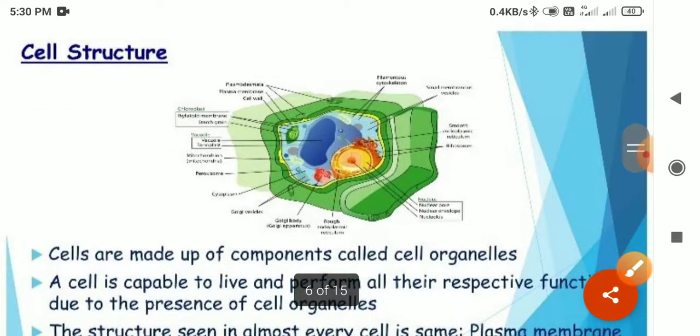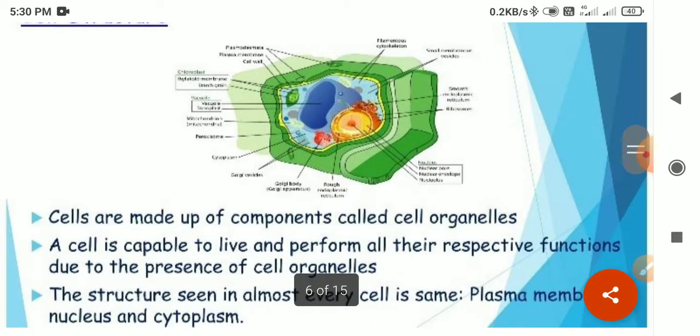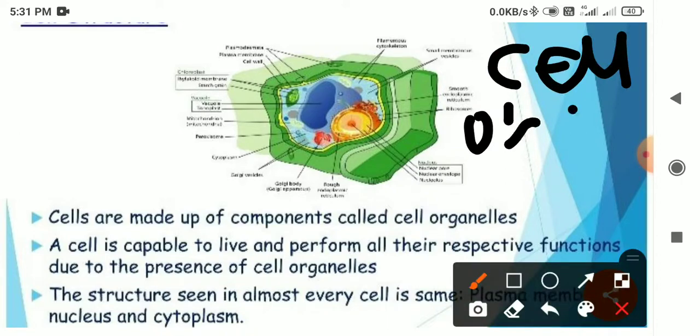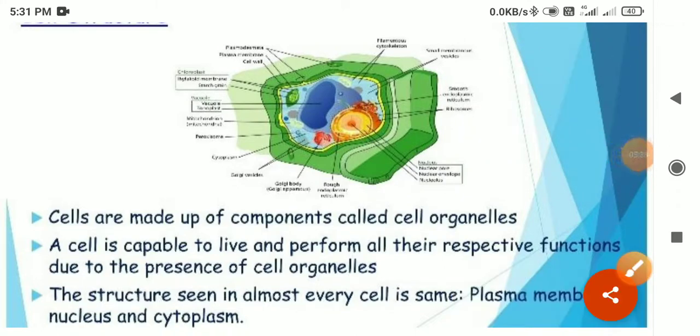Coming to the cell structure, you can see cells are made up of components called cell organelles. There is a simple thing: if you take a bucket of water and you fill some balls in it, the same thing looks like your cell. Okay, so the cell contains cell organelles in it. So, as the cell contains cell organelles, what are the cell organelles?